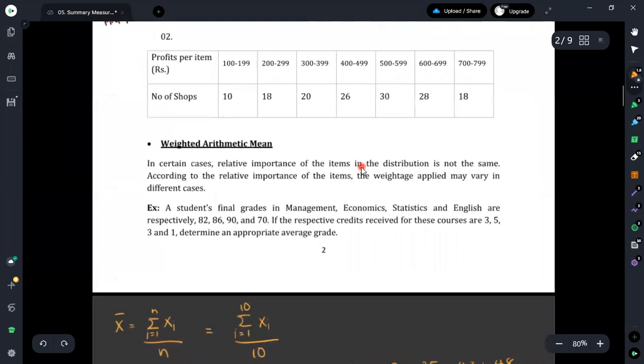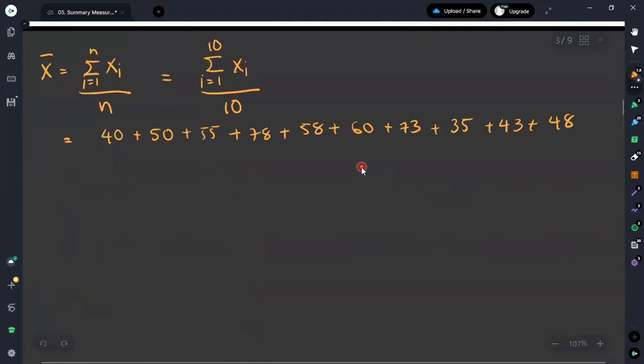These are the values that we have observed. Then we have to divide this entire total by the value 10, because the total number of observations for this data set is equal to 10.